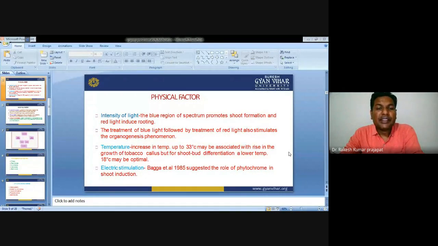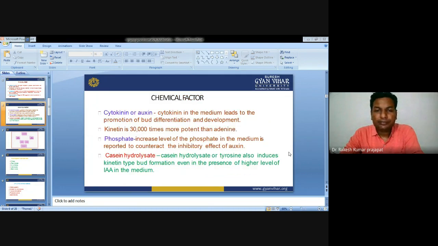Temperature: an increase in temperature up to 33 degrees centigrade may be associated with a rise in the growth of tobacco callus. But for shoot bud differentiation, a lower temperature, 18 degrees centigrade, may be optimal. Electric stimulations: Bagga et al., 1985, suggested a role of phytochrome in the shoot induction.